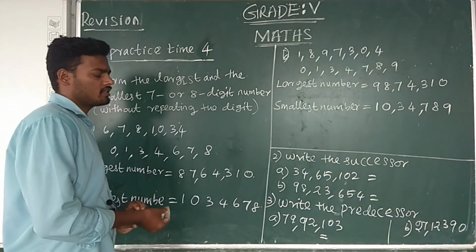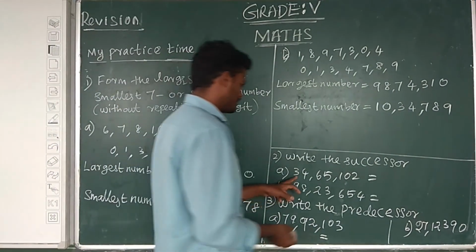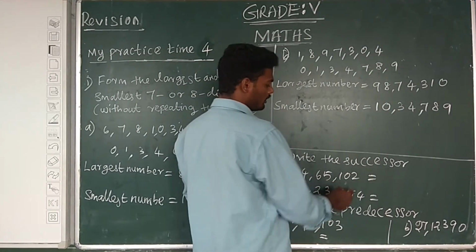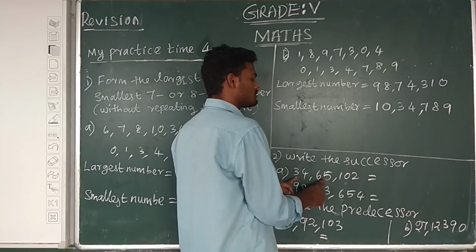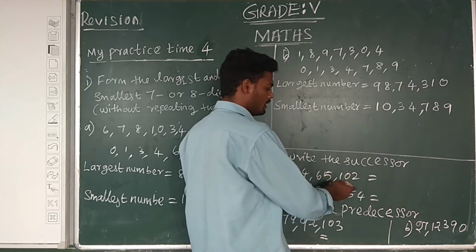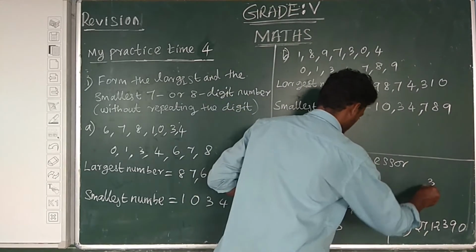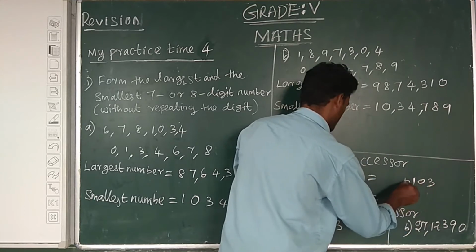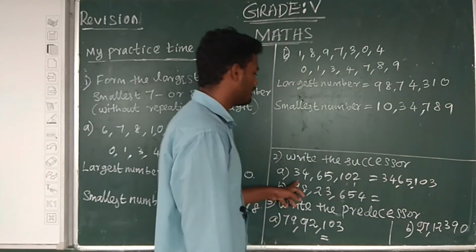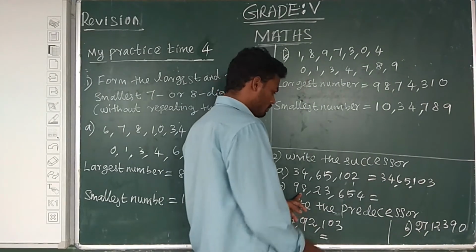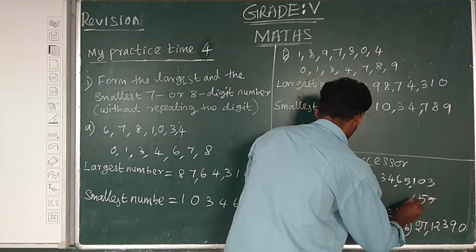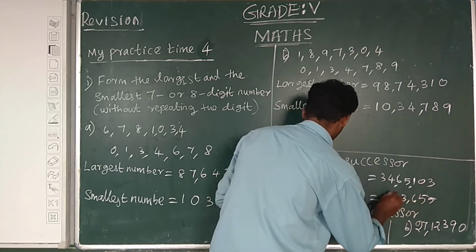Write the successor. First question: 34 lakh 65,102. Successor of 34 lakh 65,102: after the number, we add 1. Successor means adding 1 to the number. Next one, adding 1: 5, 4 plus 1 is 5, 6, 3, 2, 8, 9.